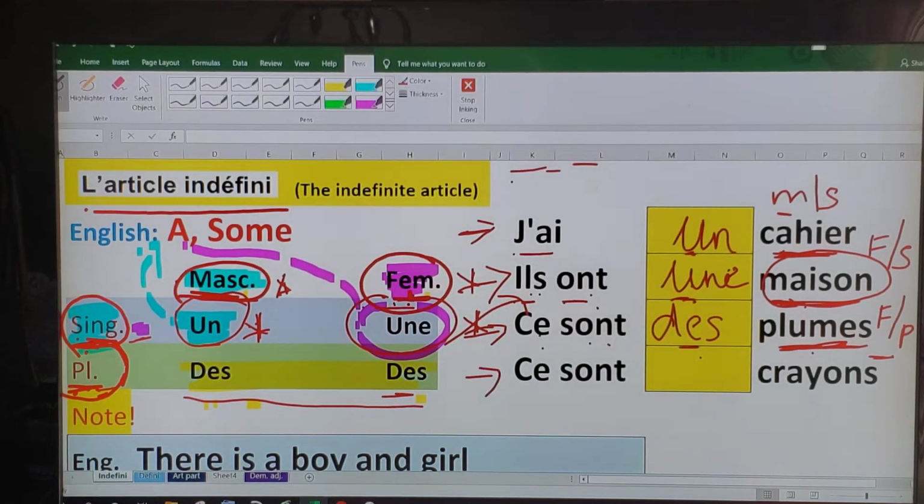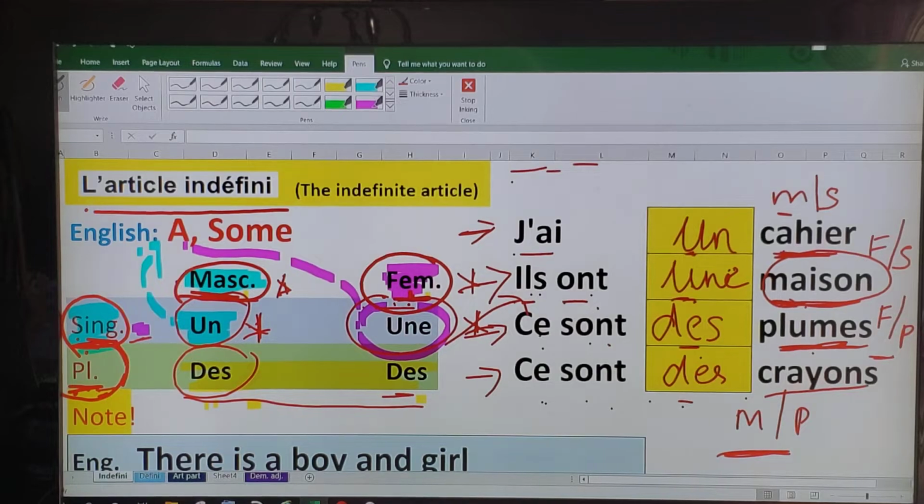Last example, these are, fill in the blanks, pencils. Now crayon, meaning pencils, is an example of a masculine plural noun. So what do we use for these? These are some pencils. What do we use? We use the word they, right? So there you go. I have a notebook. They have a house. These are some pens. These are some pencils.